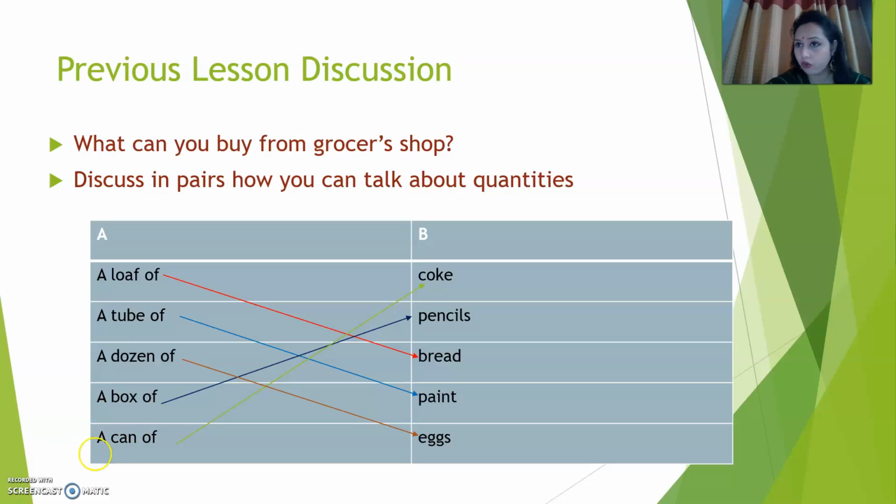A loaf of coke, a tube of pencils, a dozen of bread, a box of paint, a can of eggs. No, not a single one is right. Yes, see, I have already made it easier for you. I hope all of you know this answer. So what will it be? A loaf of bread, a tube of paint, a dozen of eggs, a box of pencils, and a can of coke. Yes, so these are the answers, and I hope you don't have any problem to understand.